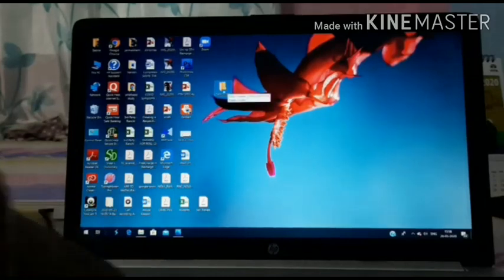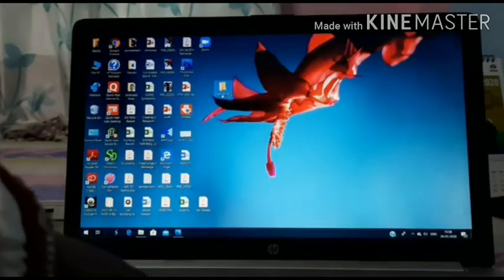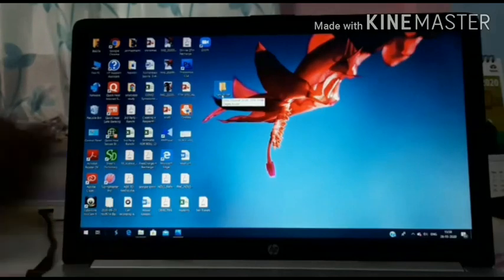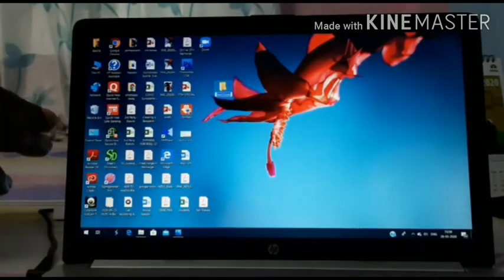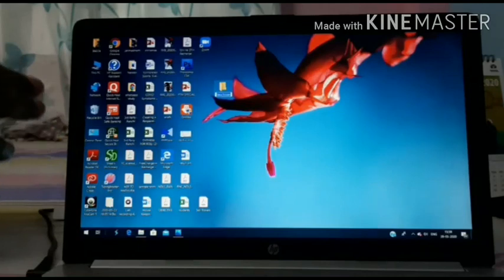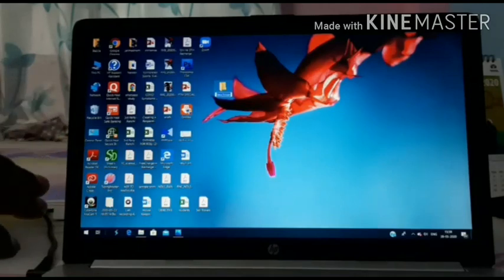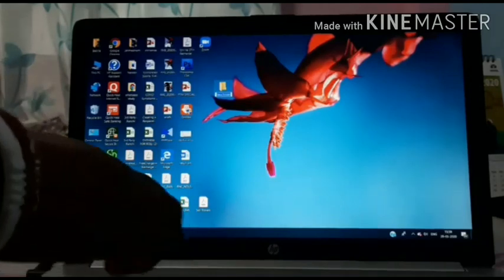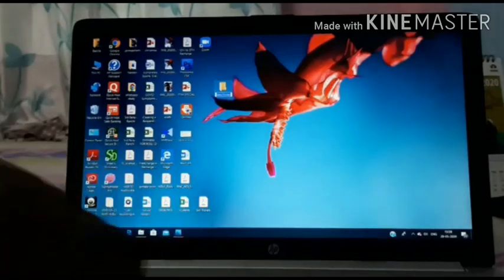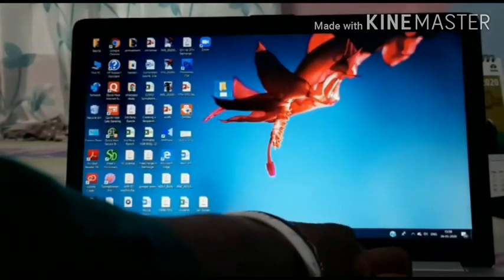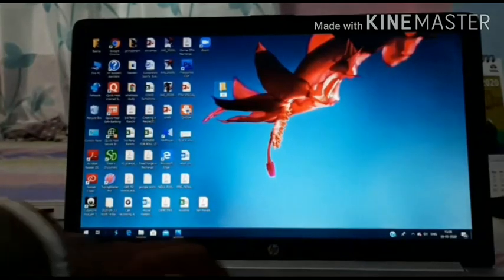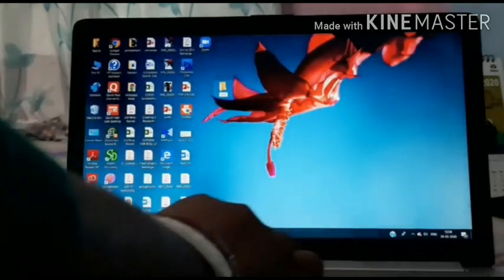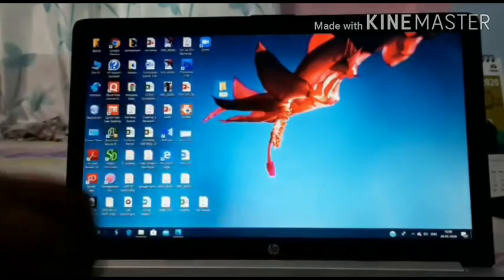So I will rename this folder. How will I rename this folder? Just click once. Where we have to change the name, that becomes highlighted. Now I will remove the name and rewrite it. I am writing VVM. This is my VVM folder.